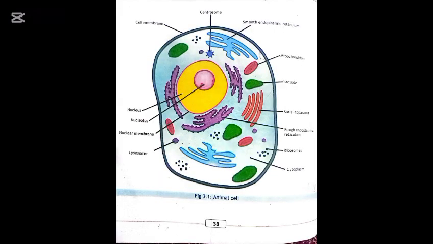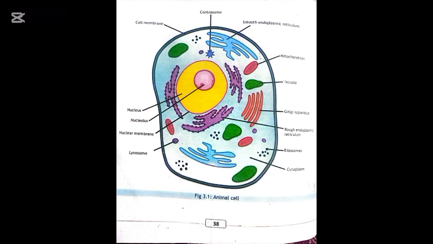Okay students, now look carefully at figure 3.1. This is an animal cell. As we studied in class, the animal cell is round in shape. Every colored structure inside the cell has a specific function. Let's understand each part one by one. The first part is the cell membrane. The cell membrane is the outer boundary of the animal cell, that's why it is called the cell membrane. Think of it as the security gate of a school. It controls what enters and what leaves the cell. Without the cell membrane, the cell cannot survive.